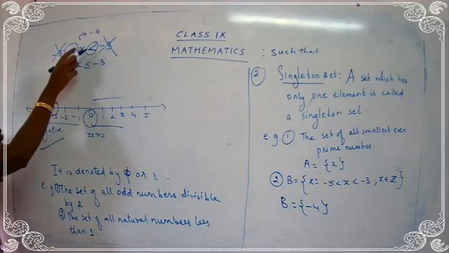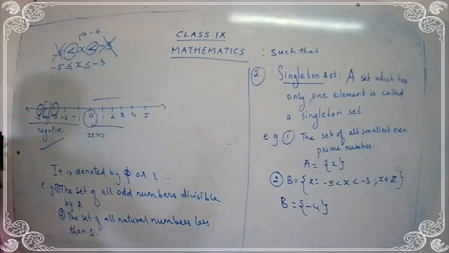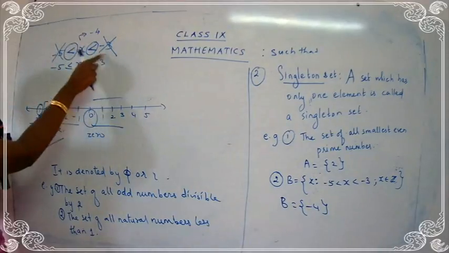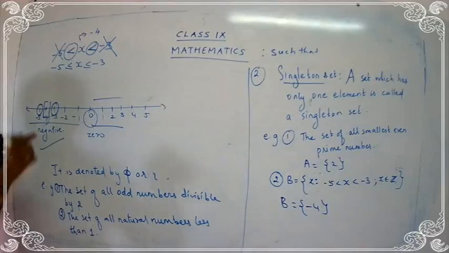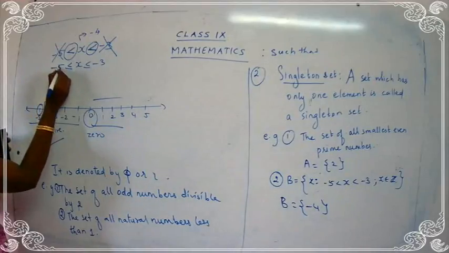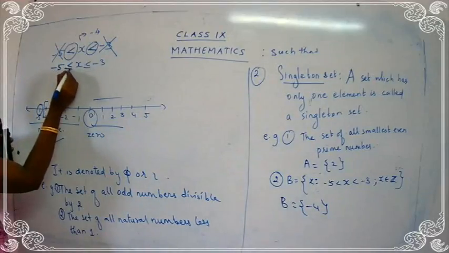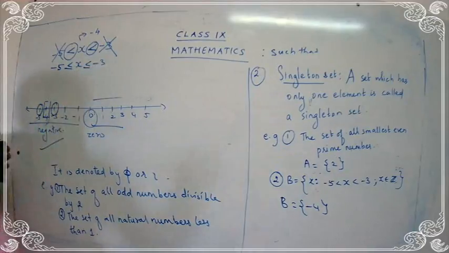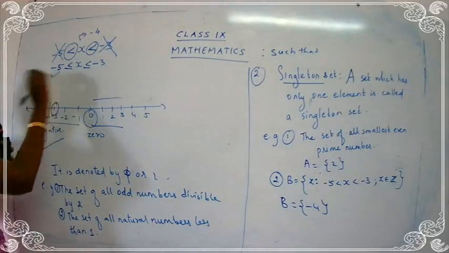When you have only less than, you should not take the values minus 5 and minus 3. If you have a sign like this, minus 5 less than or equal to x less than or equal to minus 3, what does less than or equal to mean? Yes, we should take minus 5.